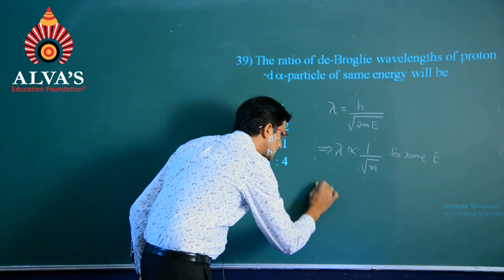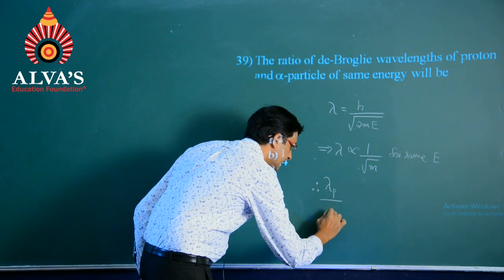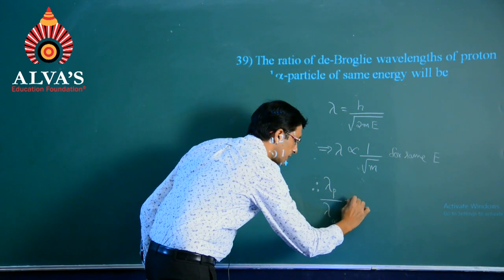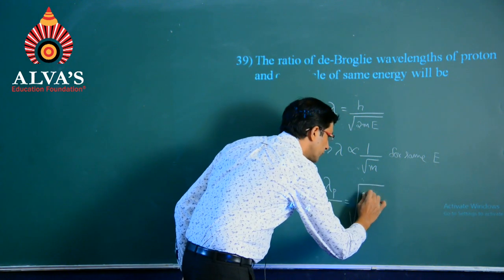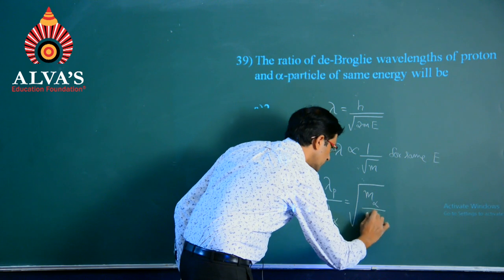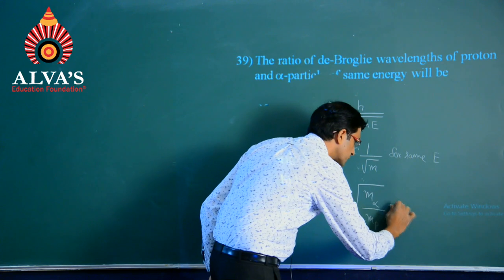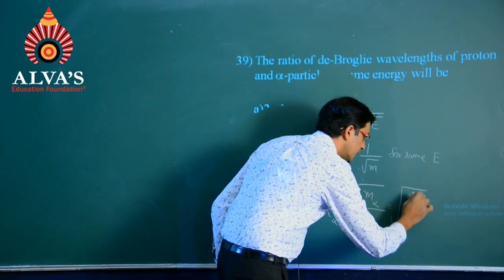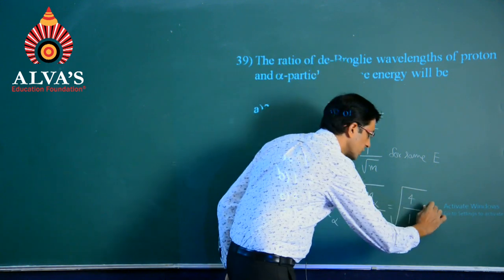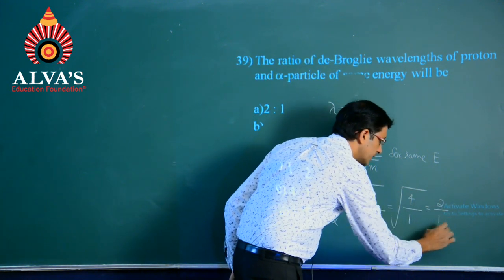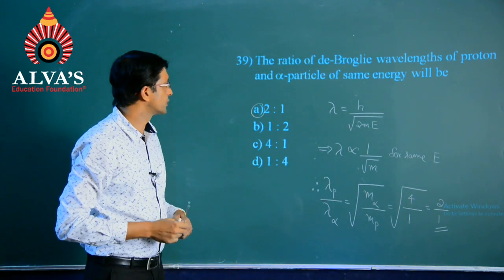So, I will write it as lambda suffix p for proton with respect to lambda alpha for the alpha particle. This becomes square root of m alpha divided by m suffix p. When it comes to mass of the alpha particle with respect to the proton, I can write it as 4 with respect to 1, and on solving we end with 2 by 1. So, it will be the first option 2:1.